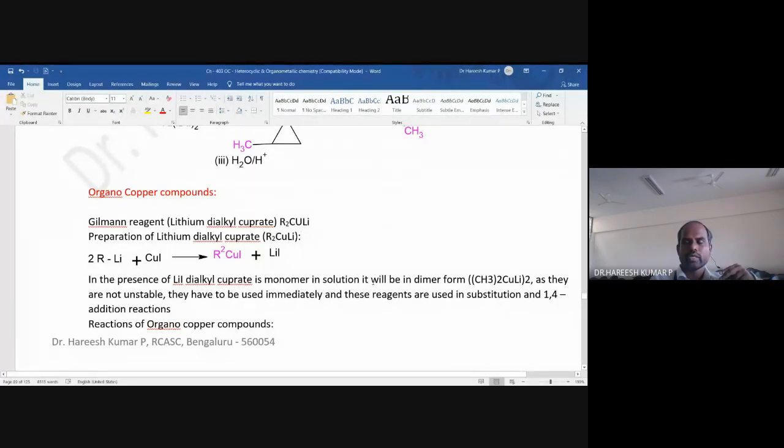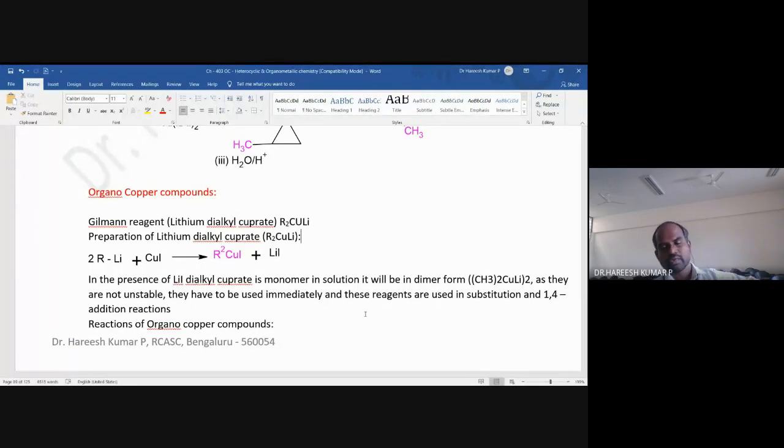In solution, it will be in the dimer form. Dimer form means (CH3)2CuLi whole twice. They are unstable, so they have to be used immediately, and these reagents are used in substitution reactions as well as addition reactions.